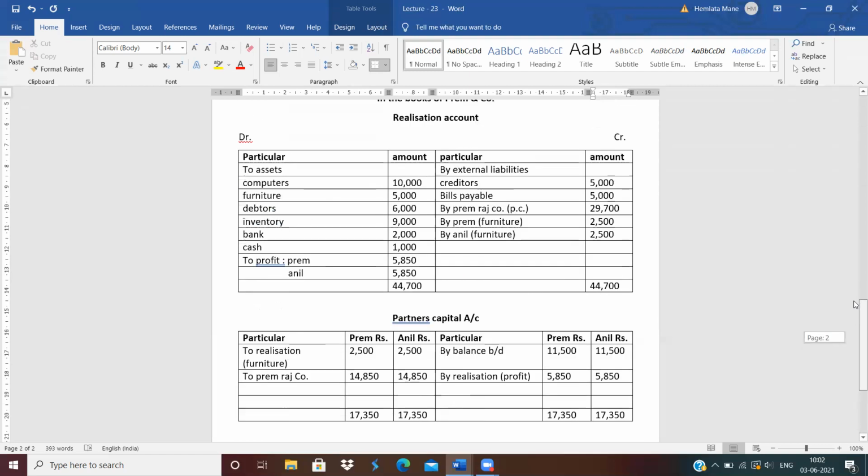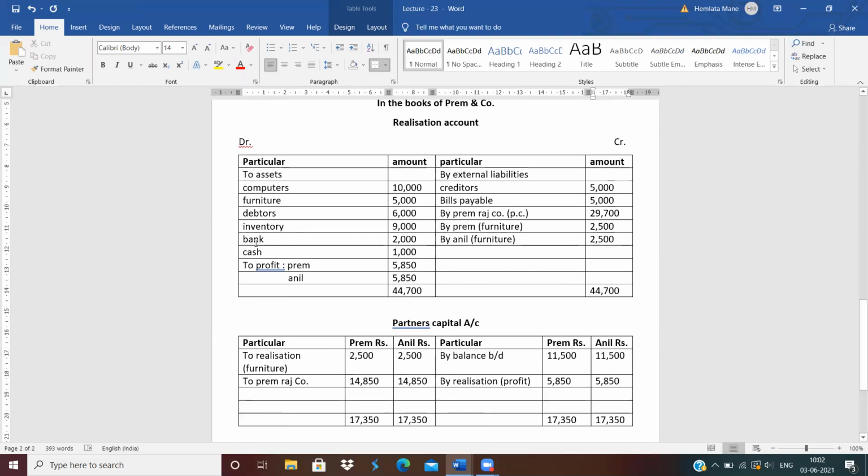Clear? How to transfer? First, transfer the assets at book value. Next, transfer the external liabilities at book value. Then third entry is purchase consideration. Fourth entry is assets taken over by partners: if any asset is not taken over by the new firm, then that asset should be distributed between the partners.